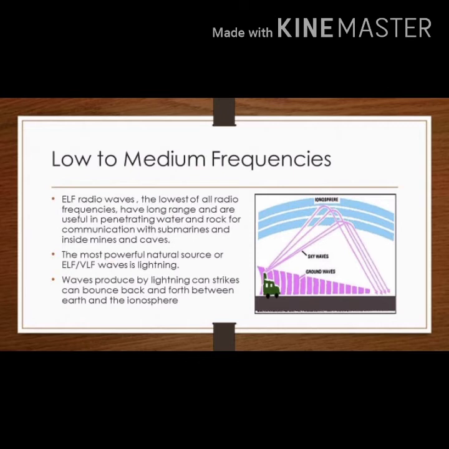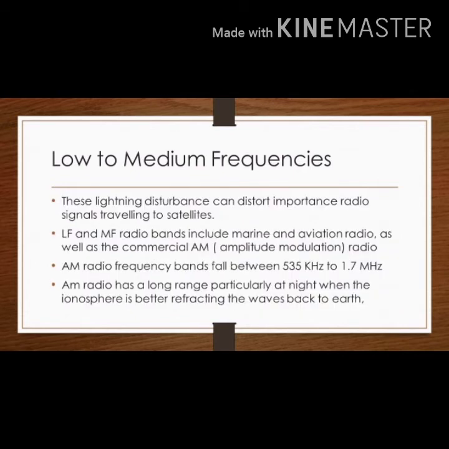Waves produced by lightning can bounce back and forth between Earth and the ionosphere. This lightning disturbance can distort important radio signals traveling to satellites.